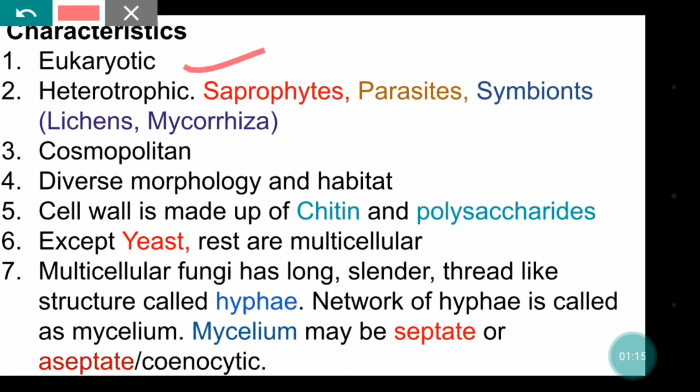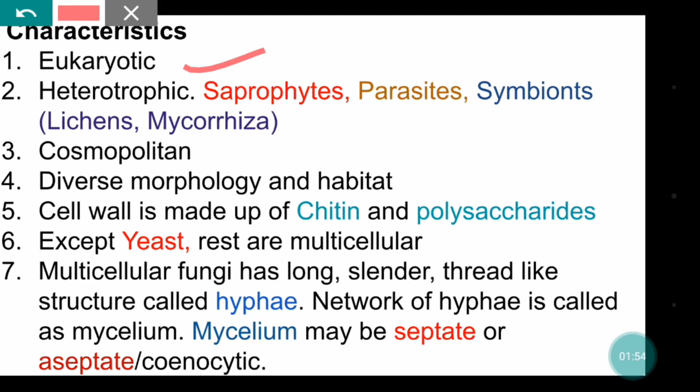So these are eukaryotic, means true nucleus and membrane bound organelles are found within it. Mode of nutrition is heterotrophic, means it depends upon other organisms for derivation of its nutrition, right? So it gets nutrition and energy from other organisms. That's why it is heterotrophic. It cannot synthesize food of its own from inorganic materials like plants do, right?